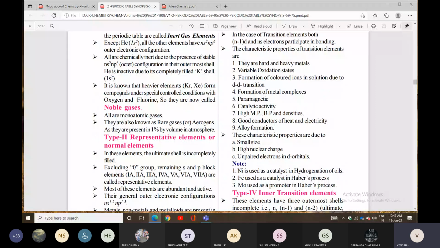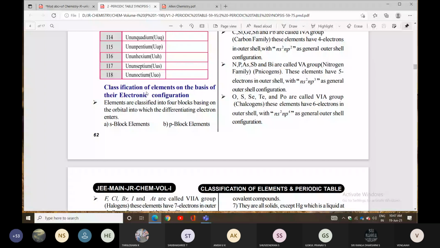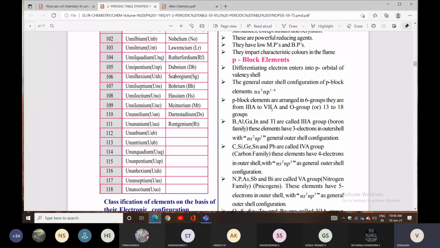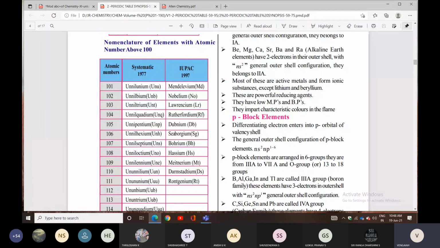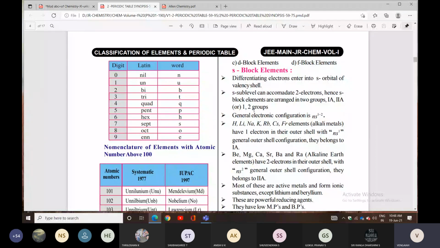So how are they classified? Elements are classified into 4 blocks based on the orbital into which the differentiating electron enters: s block, p block, d block or f block. If the last differentiating electron enters the s orbital, you can say s block element. The s subshell can accommodate 2 electrons, hence s block elements are in 2 groups, that is 1A and 2A, group 1 and group 2.